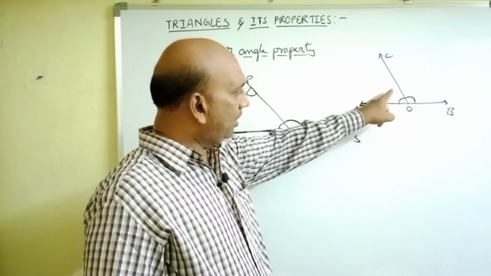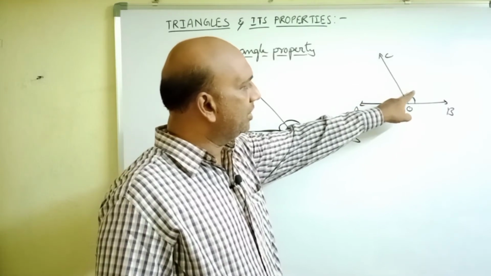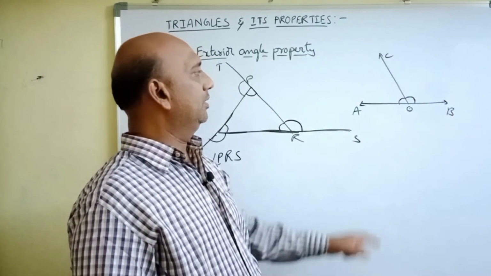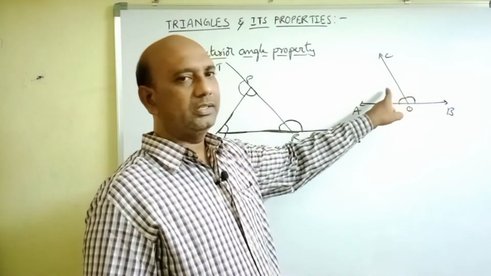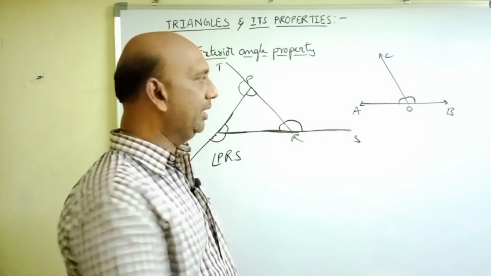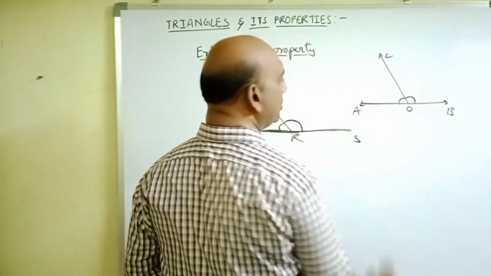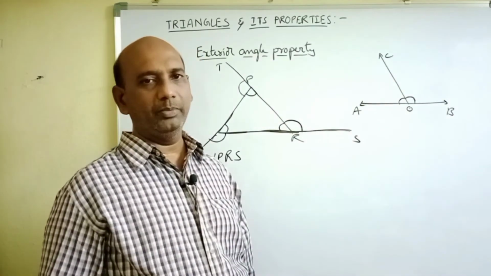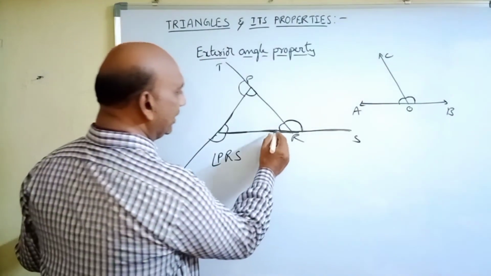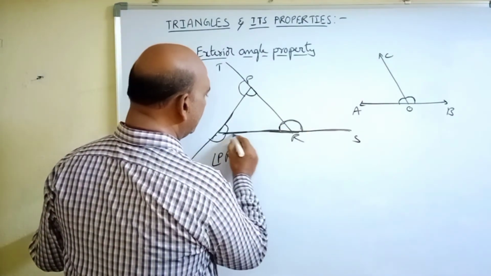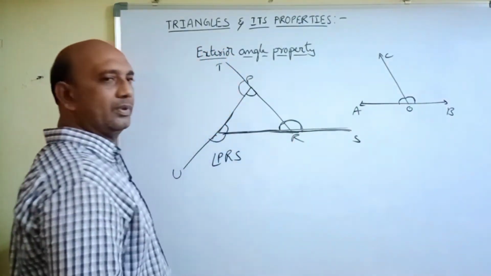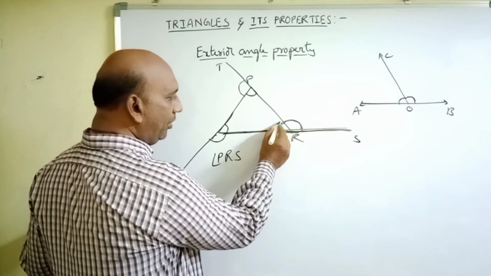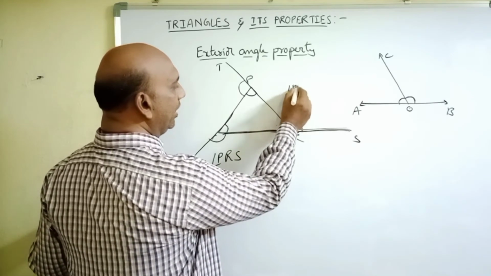Now, if the sum of any two adjacent angles is 180 degrees, then that pair of angles is called a linear pair. Here the sum of these two angles is equal to 180 degrees. That's why this pair is called a linear pair. Like that, if we take these two angles, this is a straight line and these two are adjacent angles, and the sum of these two angles is 180 degrees.